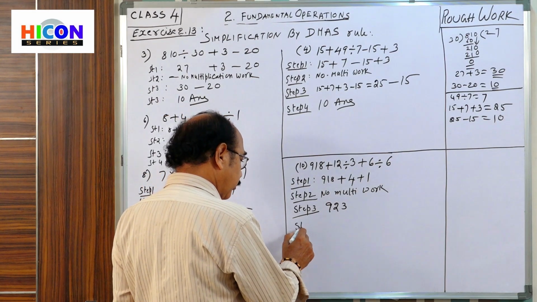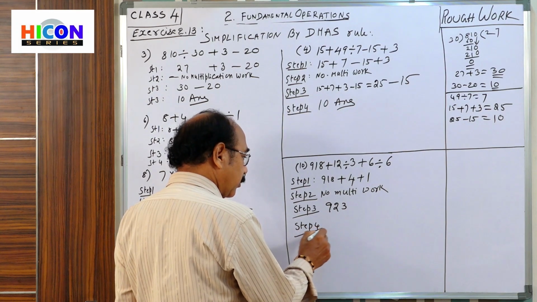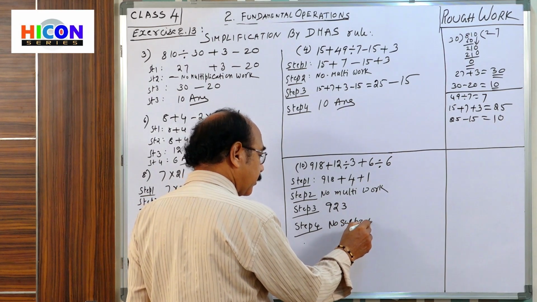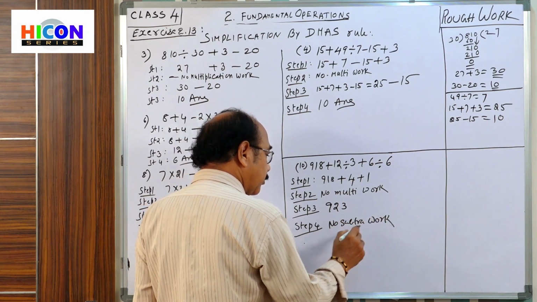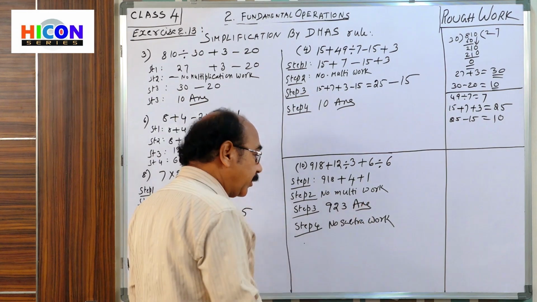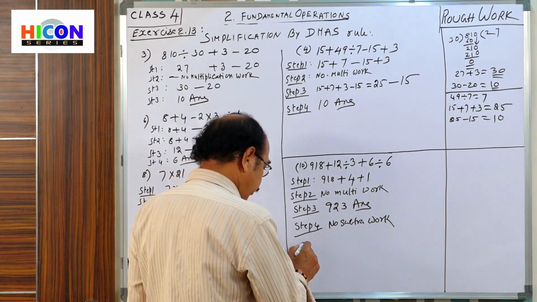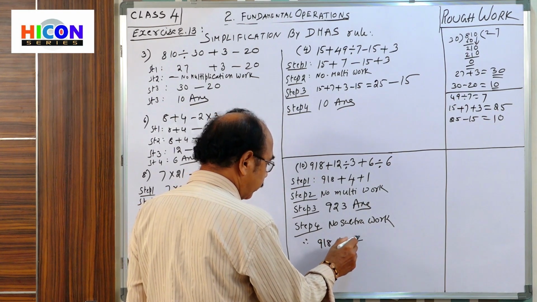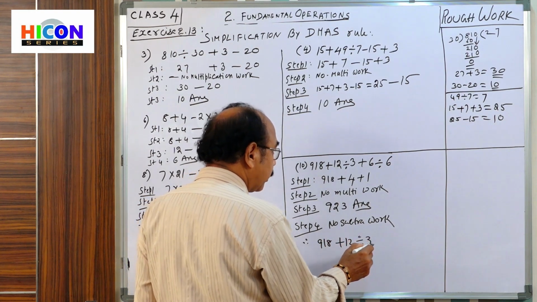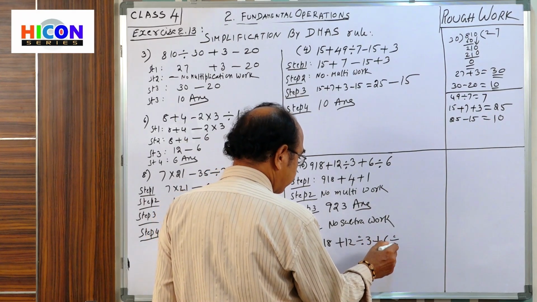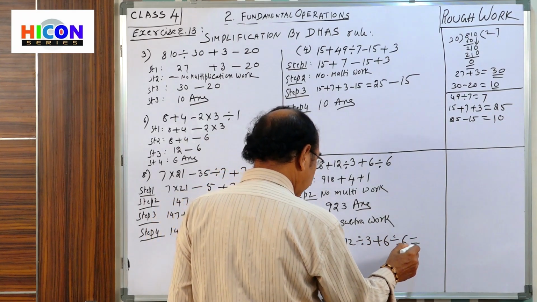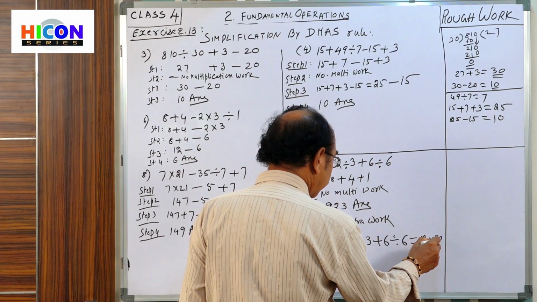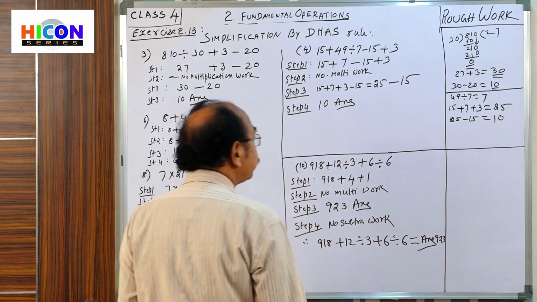Step 4, no subtraction. So this is the answer. Write the conclusion last. Therefore, 918 plus 12 divided by 3 plus 6 divided by 6 is equal to 923.